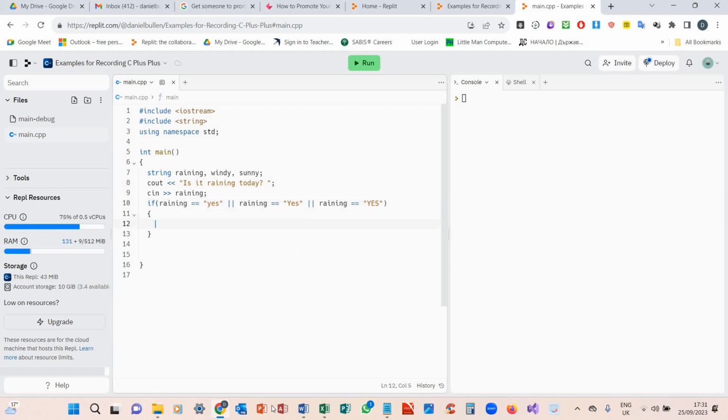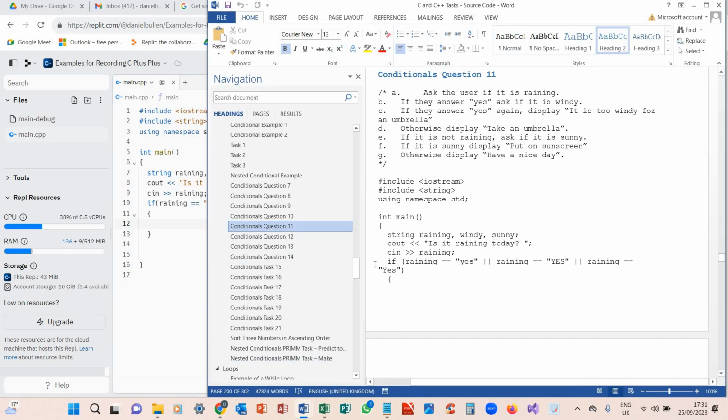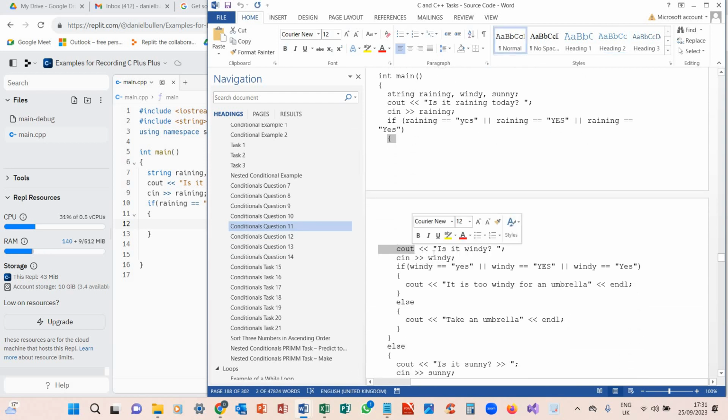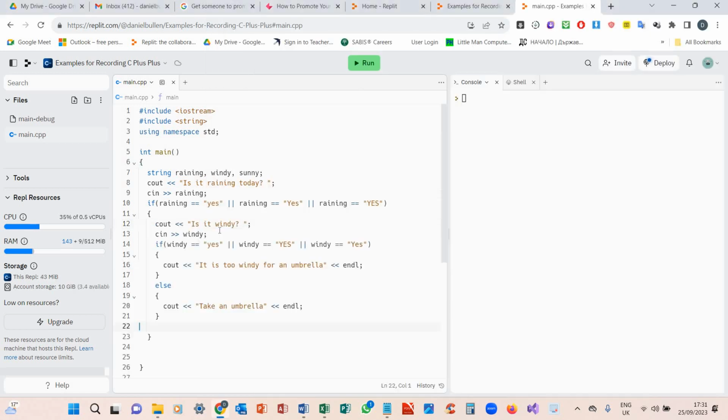So what we are going to do there is we are going to cout, is it windy? And if it is, then we're going to say it's too windy for an umbrella. Otherwise, we're going to say take an umbrella.